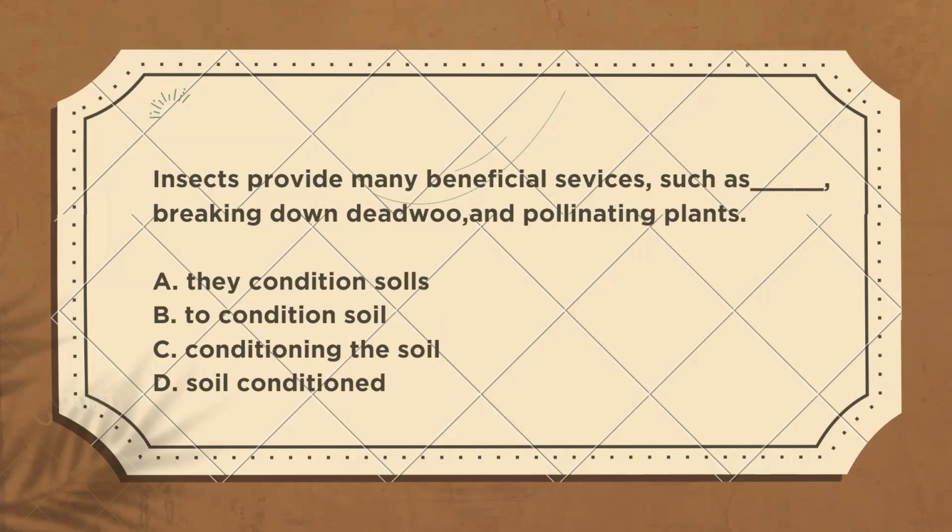And for the second question, insects provide many beneficial services, such as breaking down dead wood and pollinating plants. The correct answer for this question is C, because C, conditioning the soil, has the same grammatical structure as the second and third items, which are breaking down dead wood and pollinating plants.